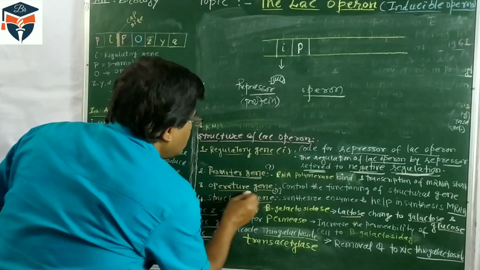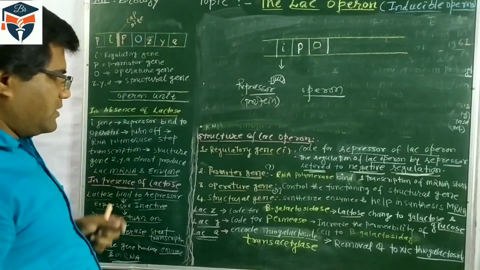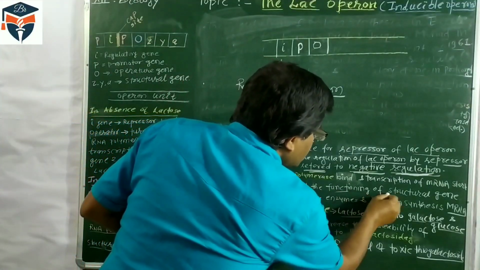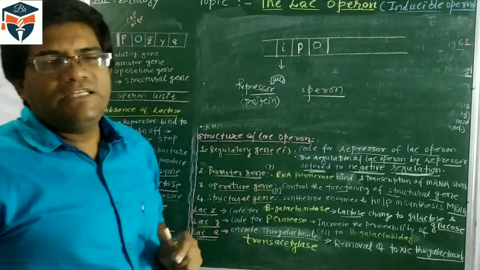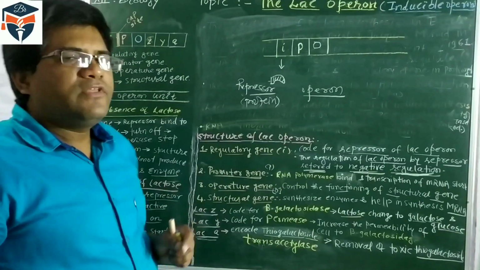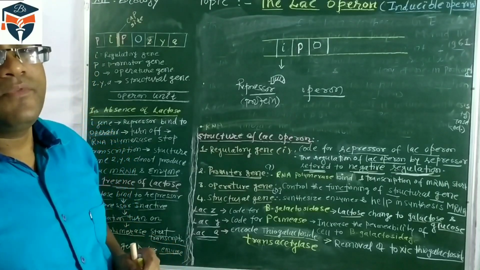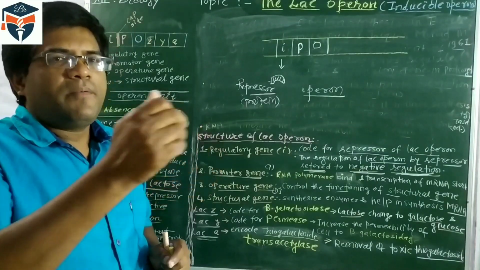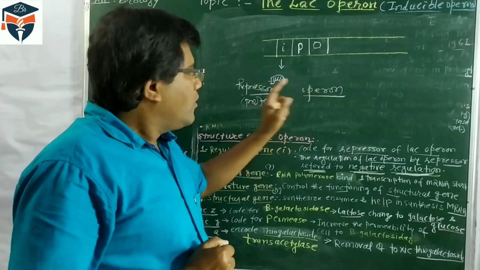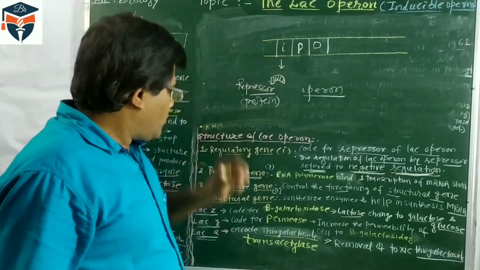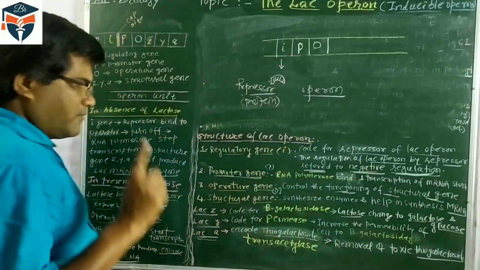Another is the operator gene. Operator gene is represented by O. The operator gene's function is that it controls the functioning of the structure genes. Some genes are located here, they are structure genes, and the structure genes synthesize specific enzymes, and those enzymes help in the process of mRNA synthesis. So the operator is the main controller of the operon. I is the regulatory gene. Operator controls the functioning of the structure genes, that is one function.